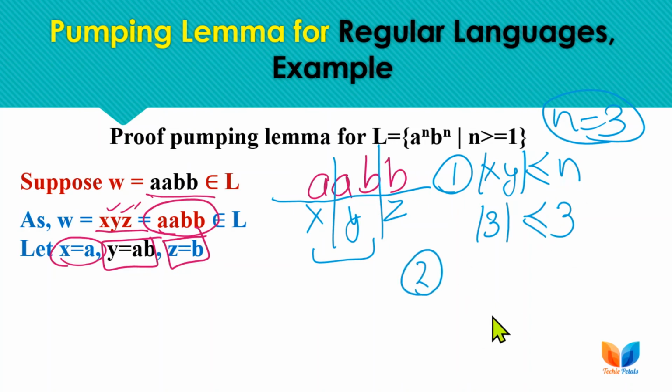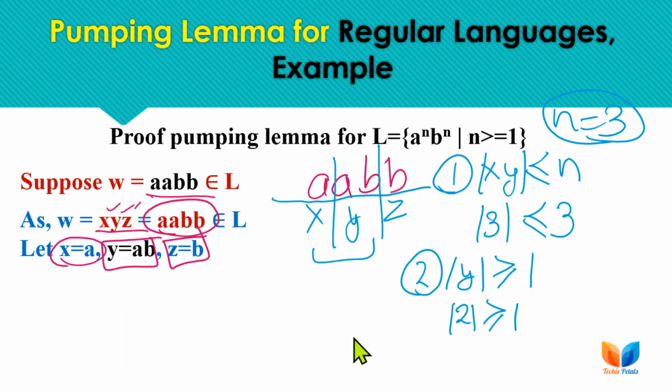If any of the conditions fails, the language is not regular. So now we are checking for the second condition. The length of y must be greater than or equal to 1. Here the length of the y section is 2, that is greater than or equal to 1. So the condition is also satisfied. Now we have to check for the third condition, which means if we iterate the y part any number of times, the resulting string must belong to the language. And if we succeed to find any i, with which the string doesn't belong to the language, then the language is not regular.